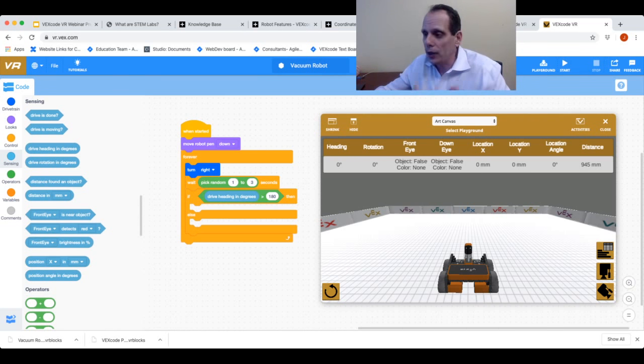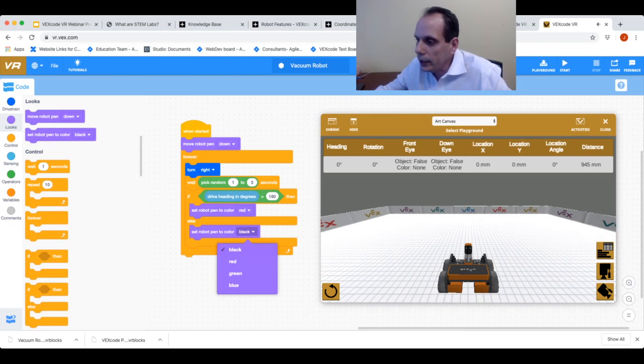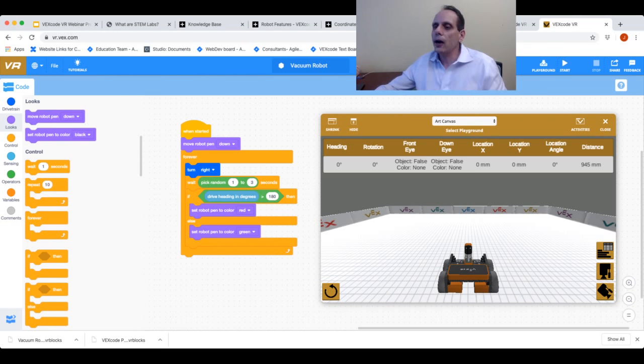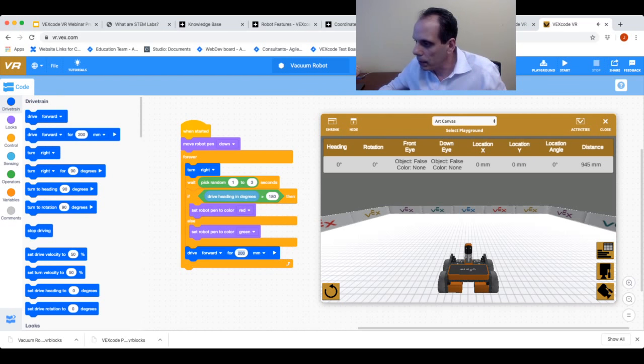If it's greater than 180, what I'm going to want my robot to do is draw red. If it's not greater than 180, I'm going to have it draw green. Okay? Now, after it does that, I'm going to have my robot drive forward, let's just say for about 300 millimeters. I'm going to keep it in its chase view here. What I want you to pay attention to is the heading all the way on the left of my dashboard.